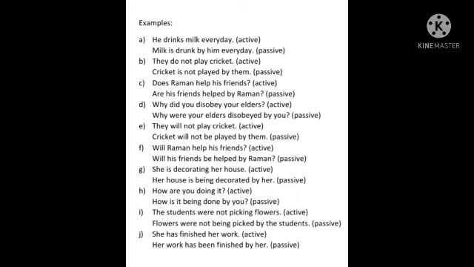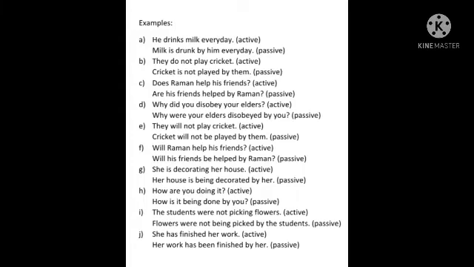Why will not change; why will be written as it is. Why were, because your elders is plural. Why were your elders? Third form of the main verb: disobeyed. And by you. Why were your elders disobeyed by you?